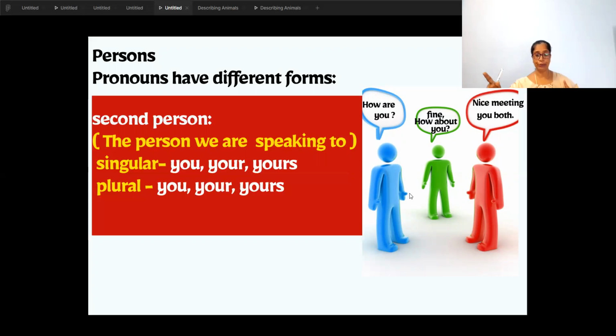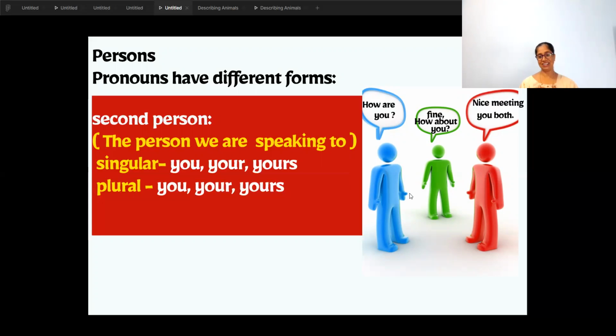He is speaking to the person in green, and he is asking him, "How are you?" So, who is this you? The person in green. Is the person in green speaking? No, the person in blue is speaking, but he is referring to the person who is listening to him. So, how are you? And the reply of the green person is, "Fine. How about you?" So, you is a singular second person. And what about plural?